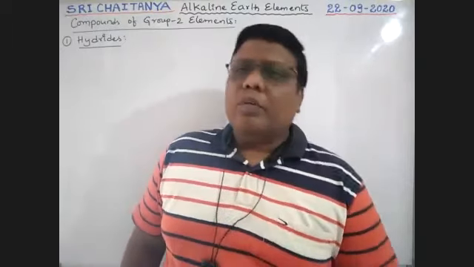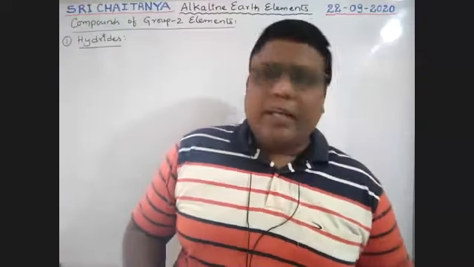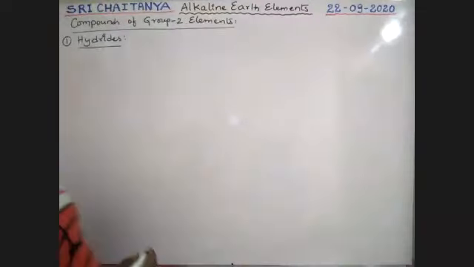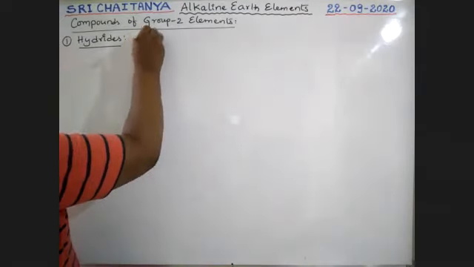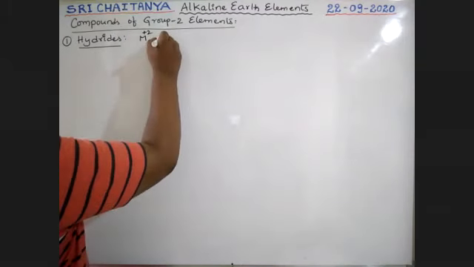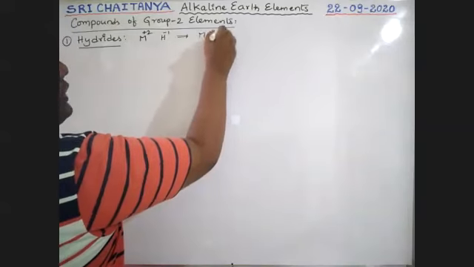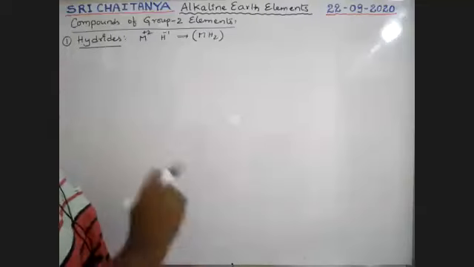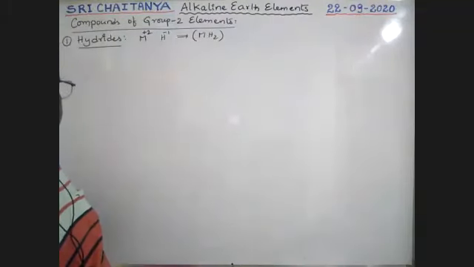So see here. Now our target, compounds of group 2 elements, boys. In that, the first one is hydrides. See here how to find out what these hydrides are. Our element, an alkaline earth metal, has +2 oxidation state. Hydrogen has -1 oxidation state. The general formula for the hydrides of group 2 elements is MH2 type hydrides.